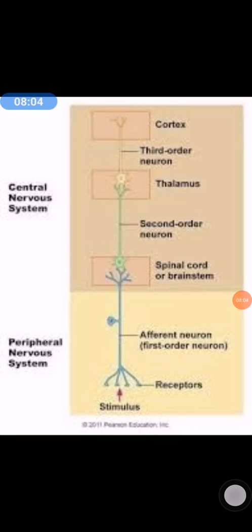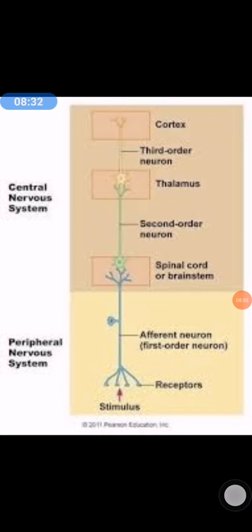Now motor neurons. These are the neurons that carry motor impulses from the central nervous system to the effector organ. Motor neurons are involved in glandular secretion, muscular contraction, cardiac rate and respiratory movement. And they are divided into upper motor neurons and lower motor neurons. Now what is upper motor neurons?